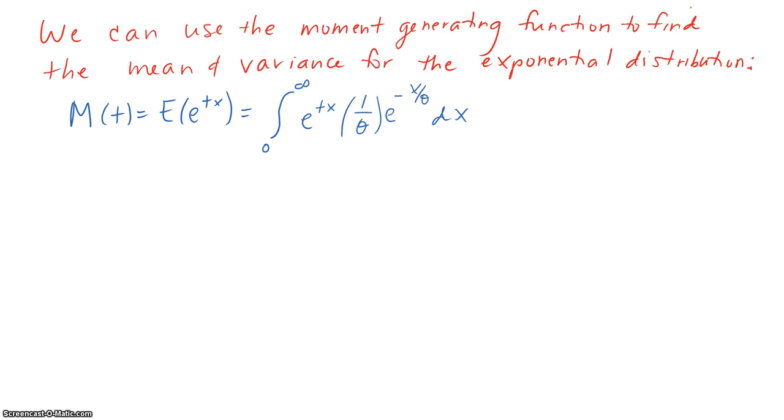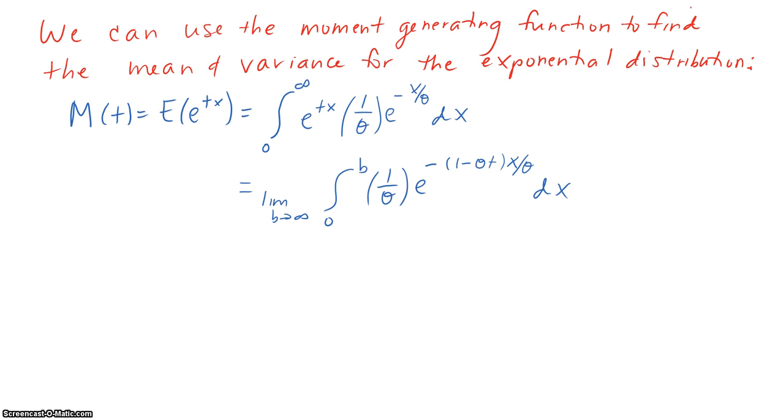Remember that our moment generating function, m of t, is equal to the expected value of e to the tx, which in our case means that we're going to integrate over the support from 0 to infinity, e to the tx times f of x, so 1 over theta e to the minus x over theta dx.